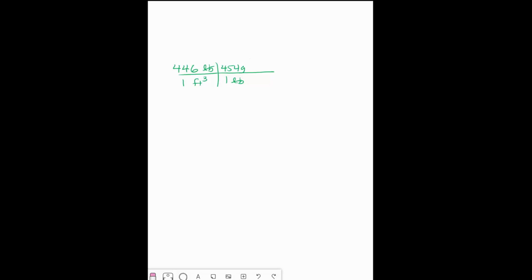Now I don't know a direct correlation between cubic feet and cubic centimeters. So I'm going to go with what I do know. I know that 1 foot is 12 inches. So in order to remove the cubic feet, I need to cube this. I know that 1 inch is 2.54 centimeters, and I need to cube each of those as well.